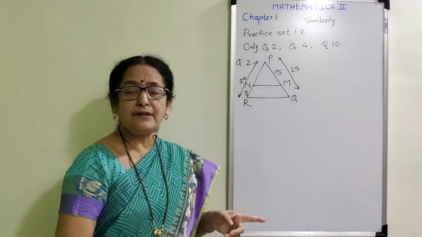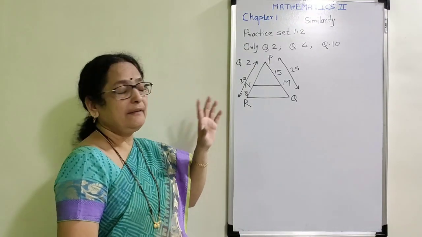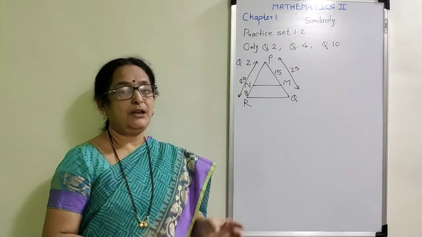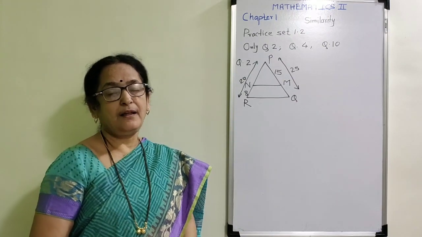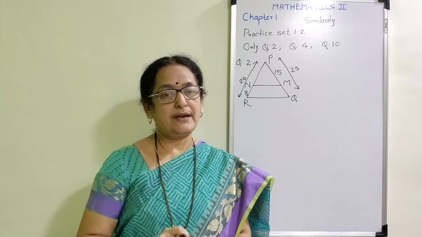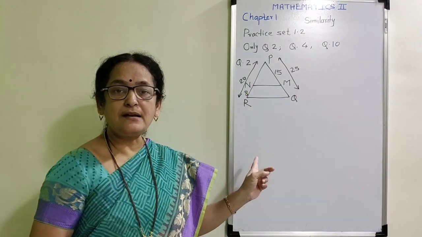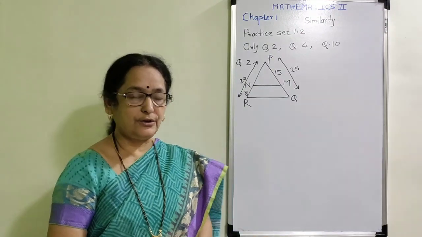Therefore, use the given betweenness. First of all, find out MQ and PN. Then take the ratios. If both the ratios are equal, then by the converse of the basic proportionality theorem, we are able to prove that line NM is parallel to line RQ.